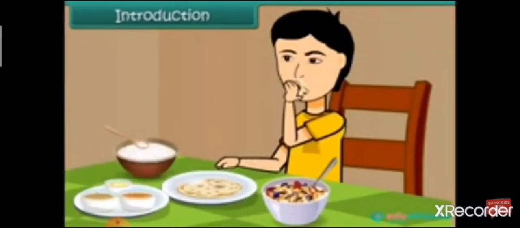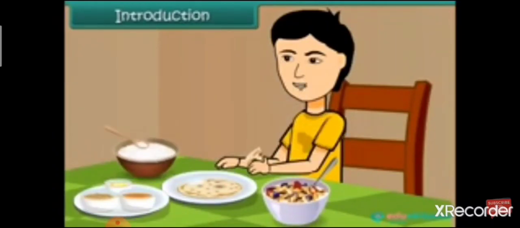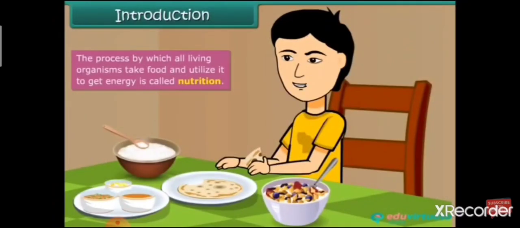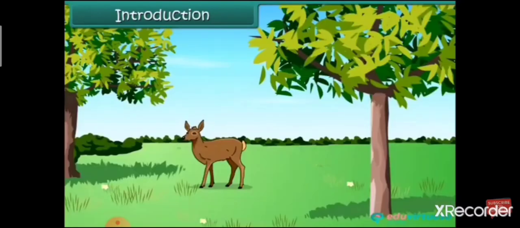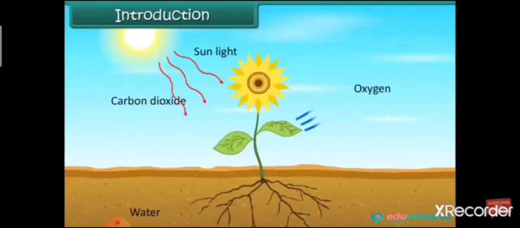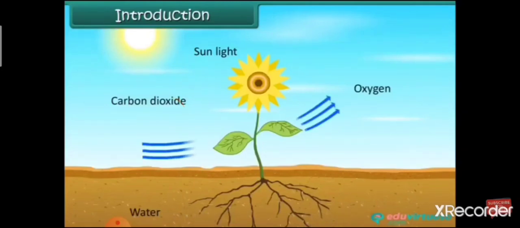Students, as we all know, we need energy for performing various daily activities. We get this energy from the food we eat. So we can say that nutrition is a process by which all living organisms take food and utilize it. Both animals and plants are living organisms. Like animals, plants also require energy for their life activities. Thus, nutrition is an important life process of all living organisms.